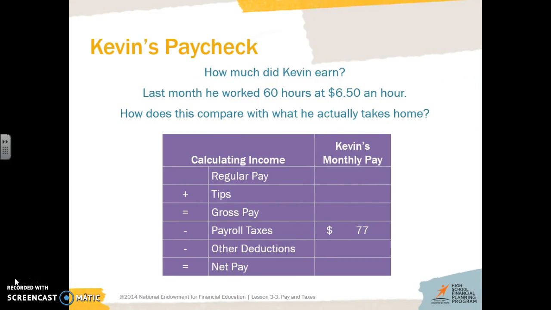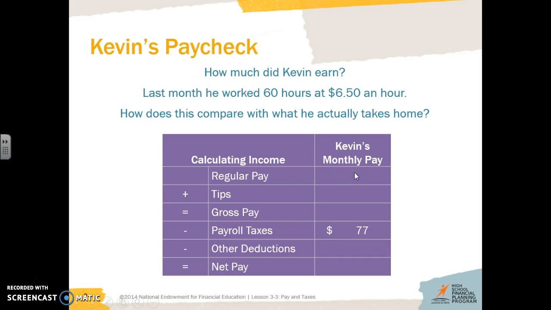So let's take a look at Kevin. Let's look at Kevin's paycheck. If Kevin earns $6.50 an hour, he worked 60 hours last month. How much did he earn for the entire month? So let's look at his regular pay. His regular pay would be $6.50 times that 60 hours that he worked. Now that would be roughly $390. If you take $6.50 and multiply it by 60, you should get $390.